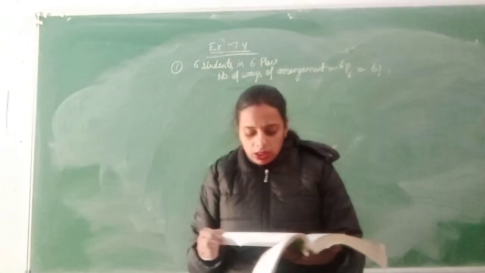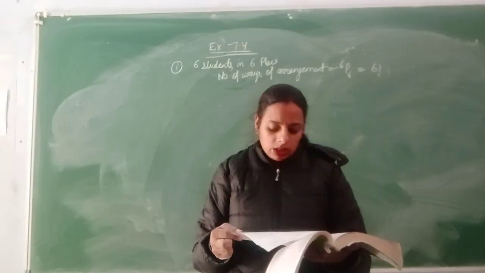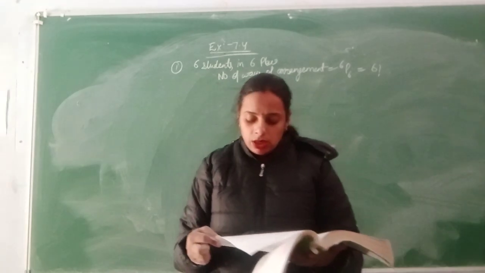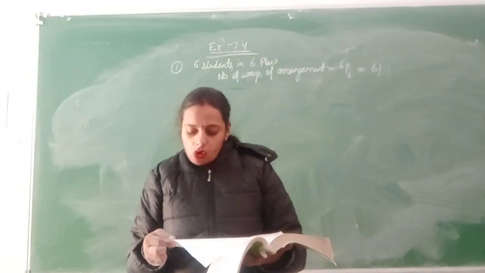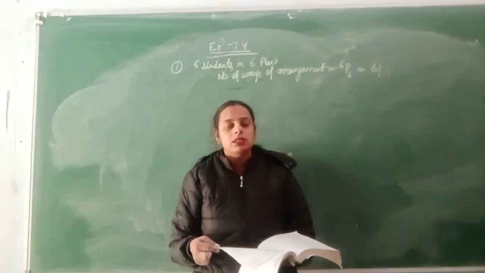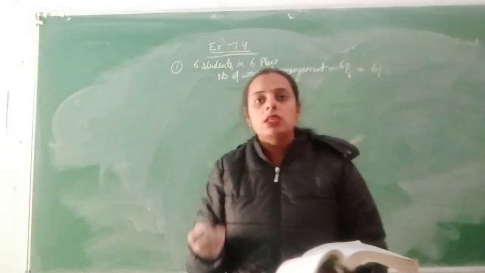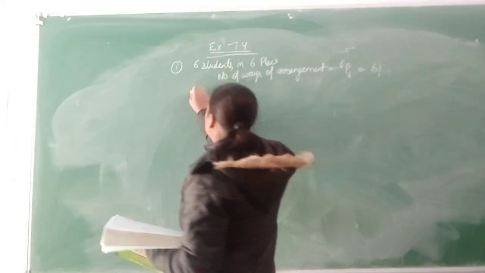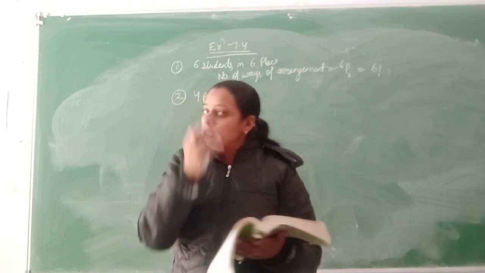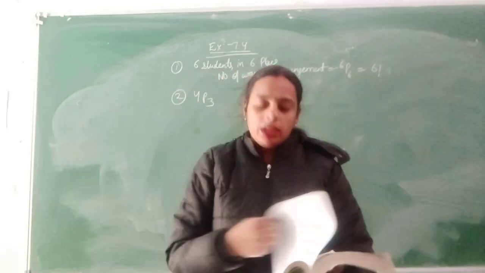Question number 4. The 3 different rings are to be worn on 4 fingers with at most 1 in each finger. In how many ways can this be done? एक फिंगर में आप एक से ज़्यादा रिंग नहीं पहन सकते हो. Then you have 4 options, 4 fingers, but with 3 rings. So their number of arrangements will be 4P3. 4 fingers are available but the number of rings is 3. So you have to arrange the rings on the 4 fingers.